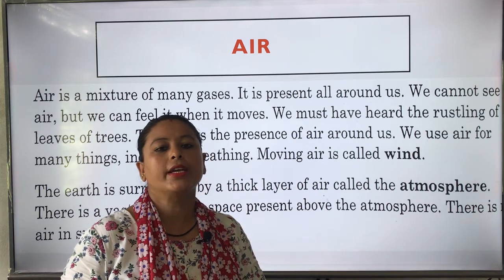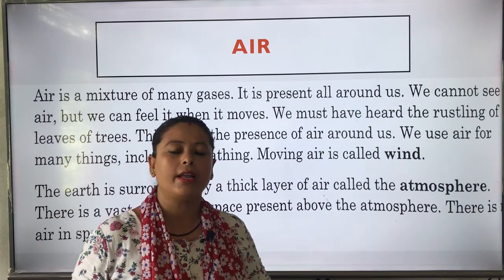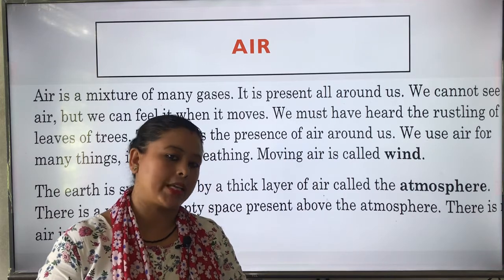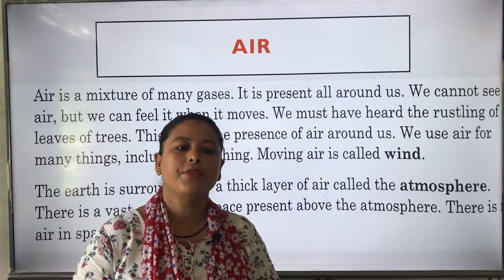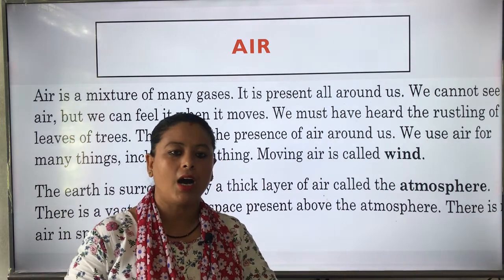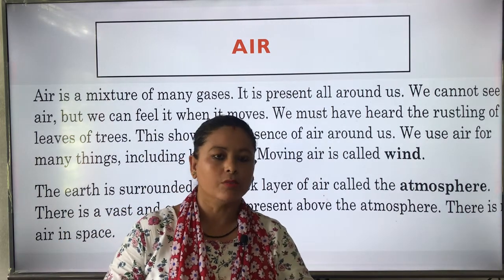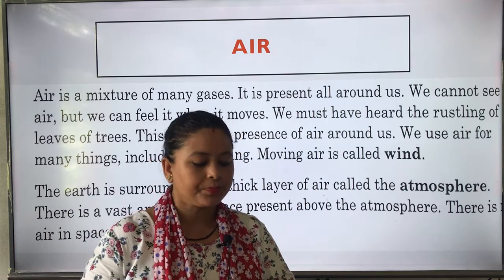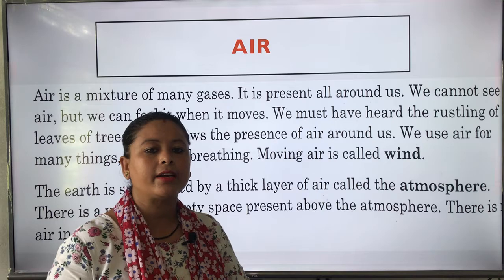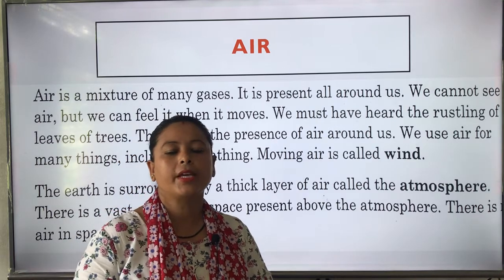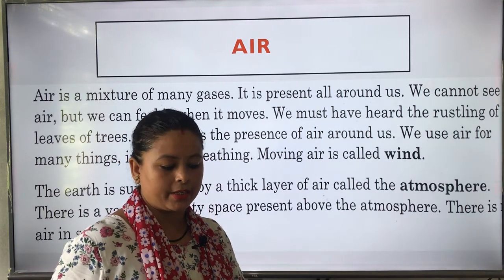Okay, so air is present all around, but we cannot see air. We can only feel the air around us when it moves. So we use air in many things, including breathing. Moving air is called wind.